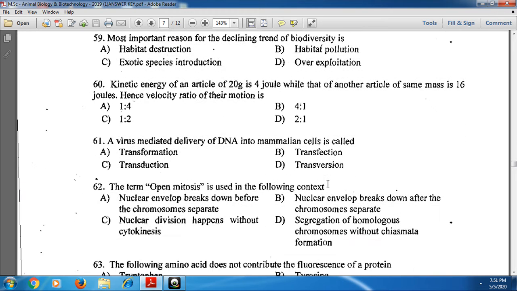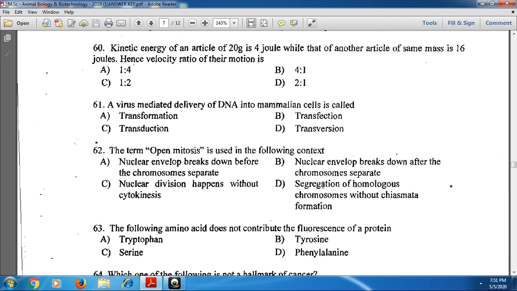And next, coming to virus mediated delivery of DNA into mammalian cells. Virus mediated delivery of DNA.